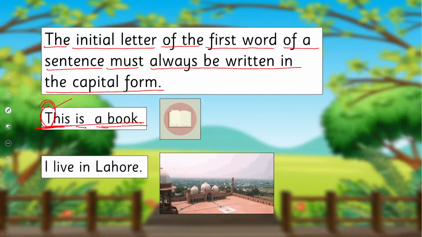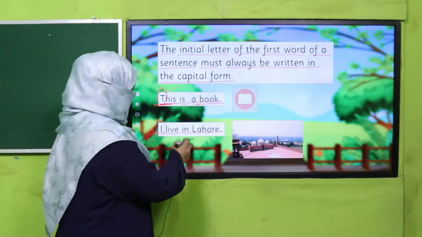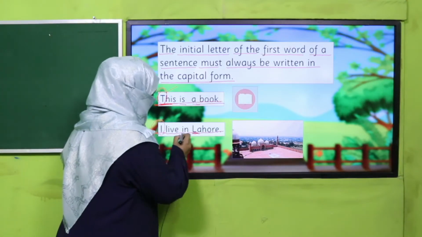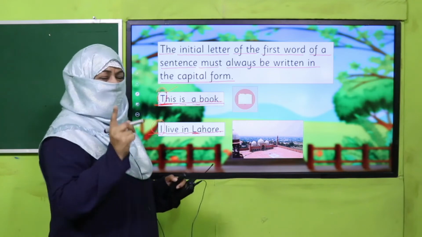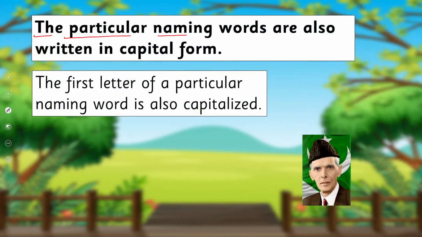The other example is, I live in Lahore. So this I is capital, it's the first letter of this sentence, and this L is also capital. Why? There is another rule. Let's learn about it. The particular naming words are also written in capital form.